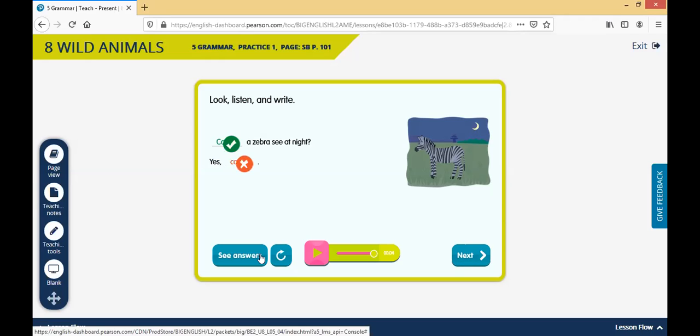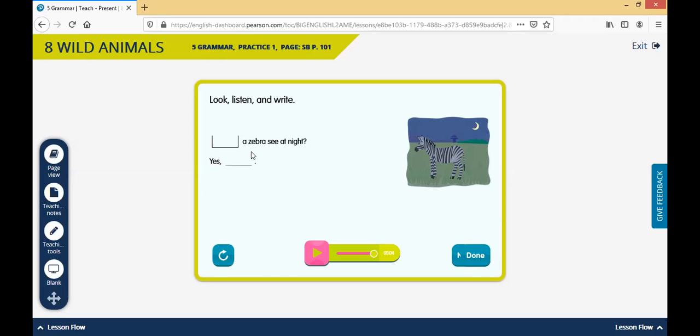Now over here, because we start the sentence, we're going to start with a capital letter, okay, capital C. Can a zebra see at night? Yes, it can. Oops, my mistake. We forgot to write it. So we have can. Yes, it can. All right, always remember to include the subject: it, they, you, he, she, we, etc. Don't make the same mistake I just made. All right, so now those are correct. Let's move on to the next one.